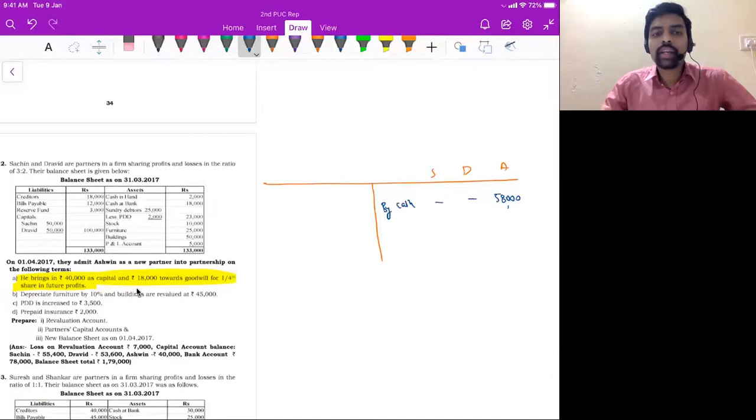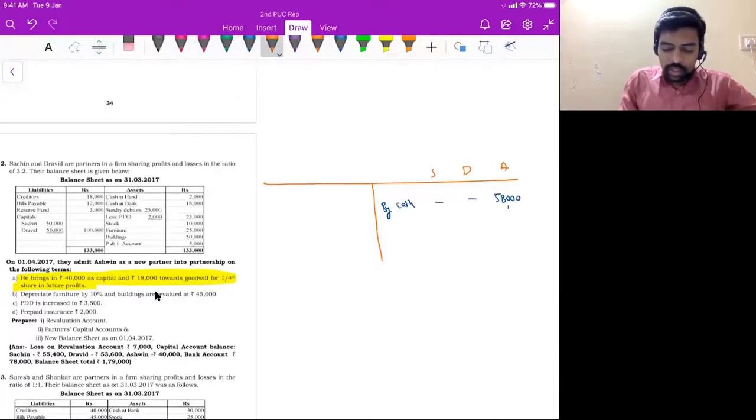Distribute that in sacrifice ratio. So since new ratio is not given in the question, we cannot use that formula, new ratio minus old ratio. I will take 3:2 as sacrifice ratio. So 18,000 in the ratio of 3:2. You will get 10,800 and then 7,200. So old partners, they're getting goodwill, correct?